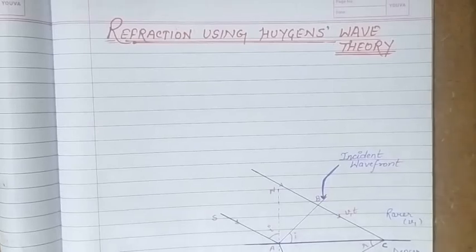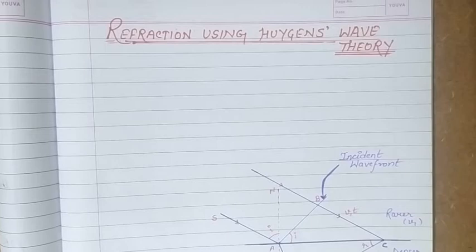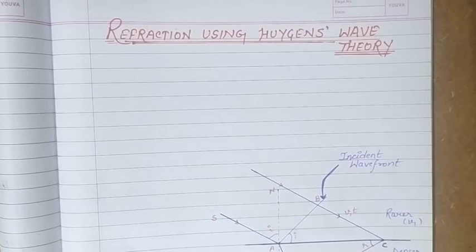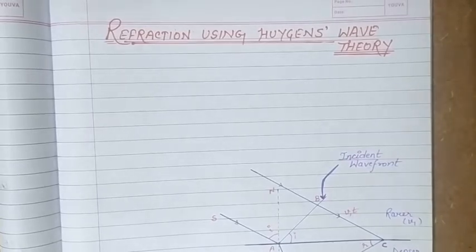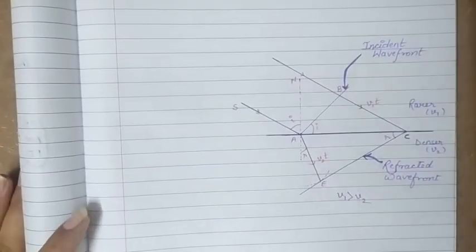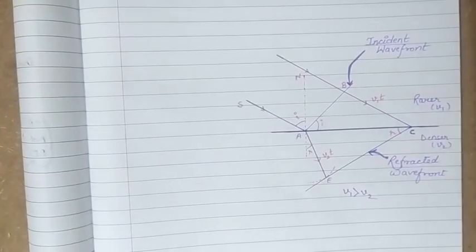Hello students, in the previous video we have proved the laws of reflection using Huygens wave theory. Now in this video we are going to prove the laws of refraction using Huygens wave theory. Since it is refraction, there will not be a reflecting plane surface; it will be an interface between two media. So we take two media here, one is rarer and the other one is comparatively denser.